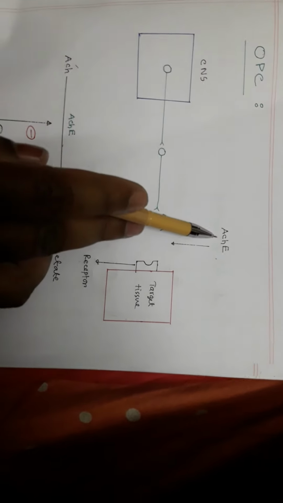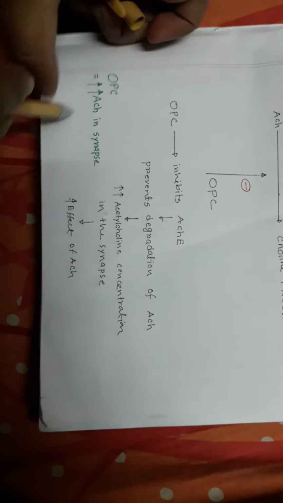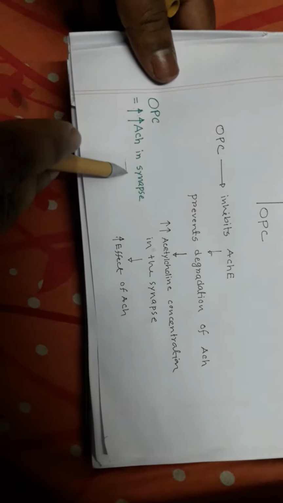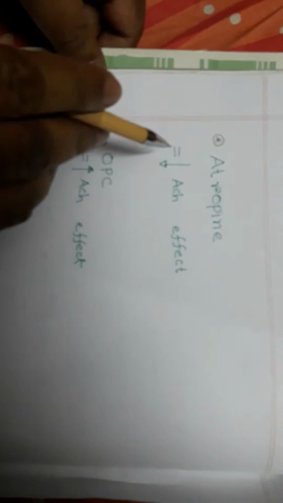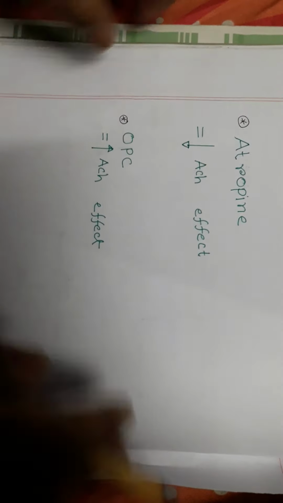So with organophosphorus compounds, you have an increased effect of acetylcholine in the synapse. In summary, we can tell that atropine equals decreased acetylcholine effect in the body, and OPC equals increased acetylcholine effect in the body.